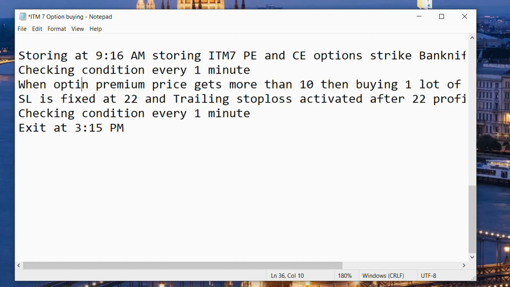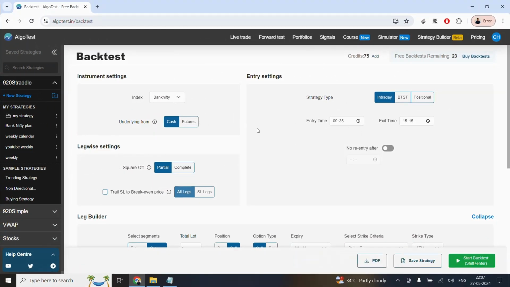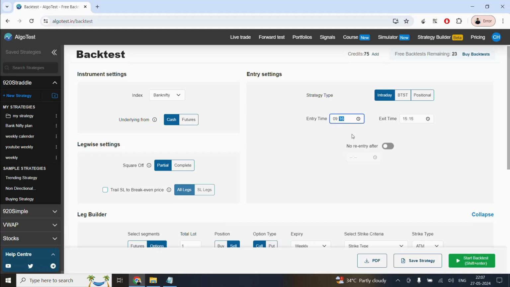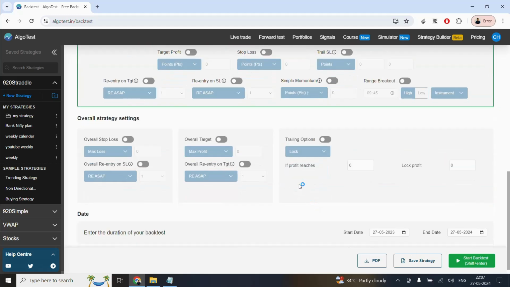Let's see what this strategy does in backtest. Okay, so Bank Nifty 9:16. I'm gonna buy the option, strike type in the money 7, adding a leg.